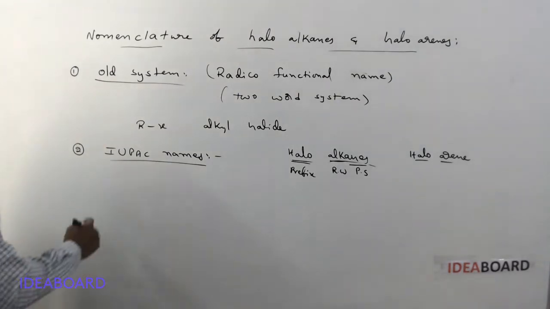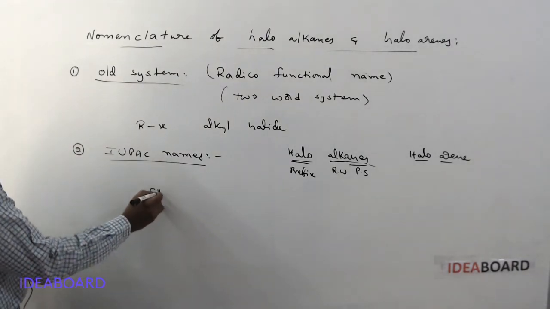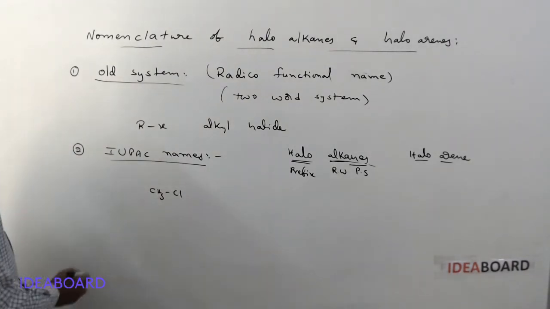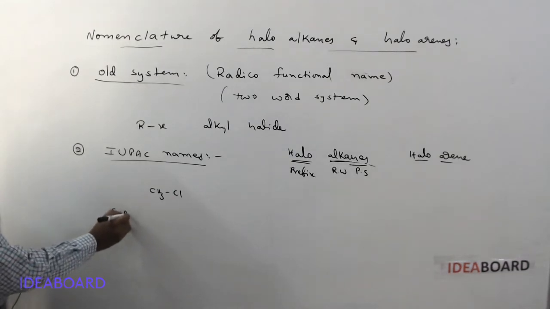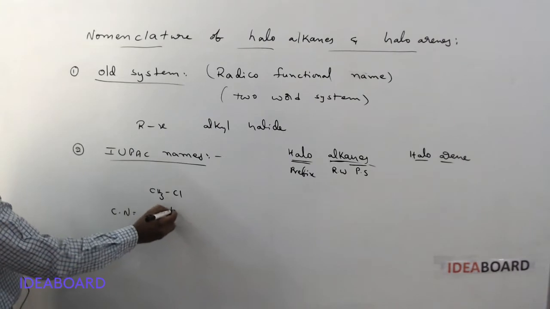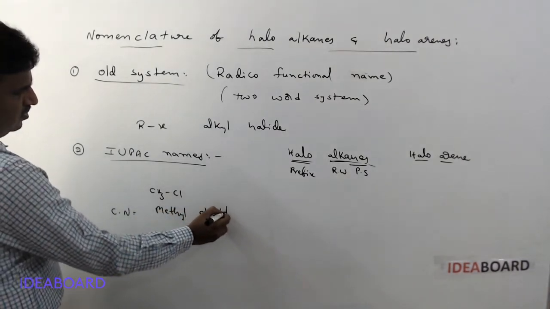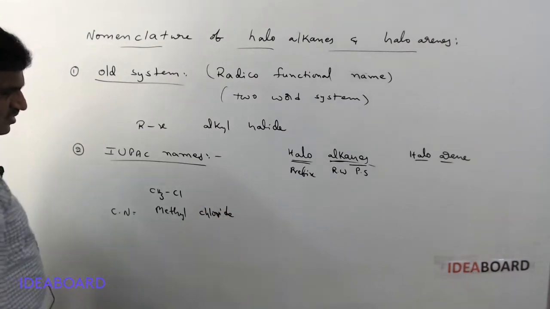Here, how can we write the names of these compounds? Suppose you take CH3Cl. The common name is methyl chloride.